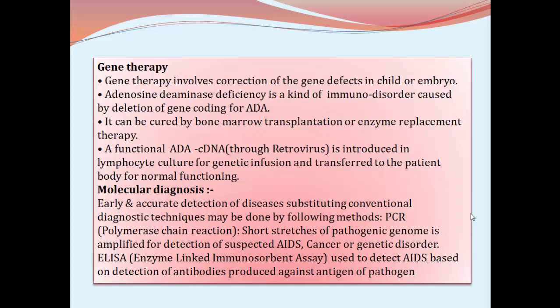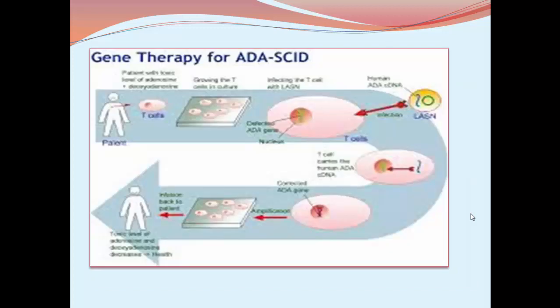So like the PCR to detect the cancer cells, enzyme-linked immunosorbent assay to identify the early infections of HIV, these two are used and these are the applications of genetic engineering. So here is a schematic representation of gene therapy. The cells of the patient body are taken out, they are cultured in the laboratory using some vector. The functional gene is introduced into the cell and these cells are reintroduced into the patient body.